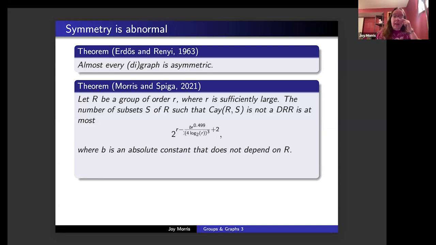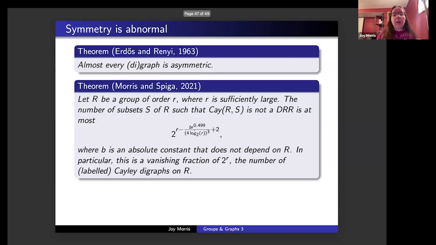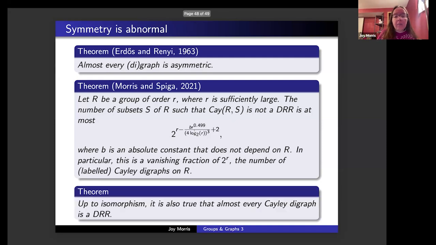And this is a relatively small proportion of the total number of Cayley digraphs, because we can choose any connection set. We can choose any subset of R for our connection set S. So there are 2 to the R subsets in total. And so using this result, we're able to show that this is, as I say, a vanishing fraction of 2 to the R, the number of labeled Cayley digraphs on R.